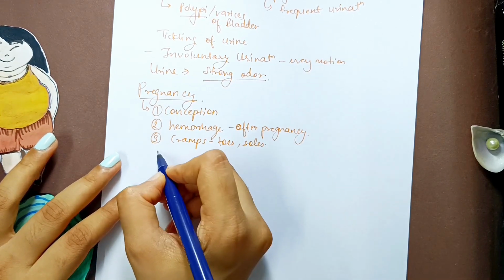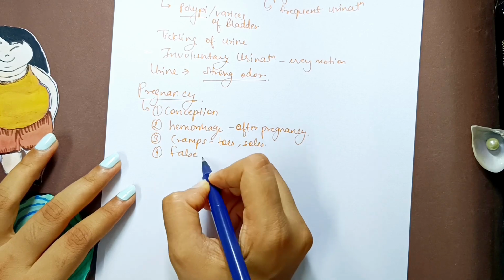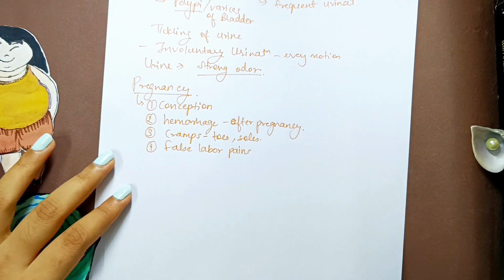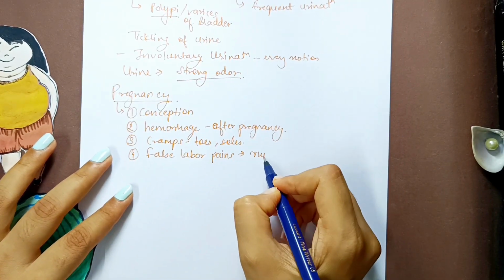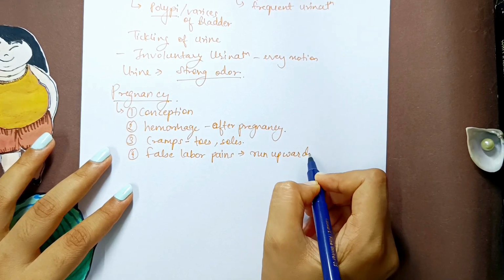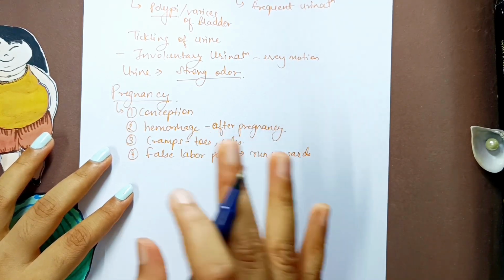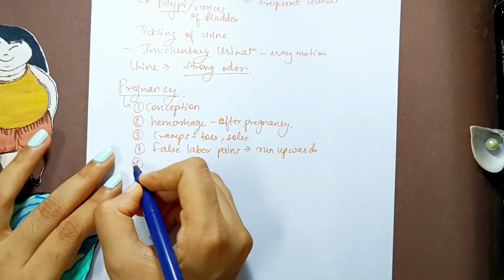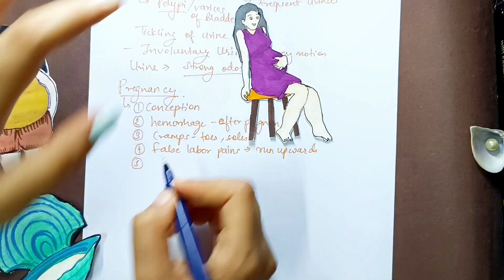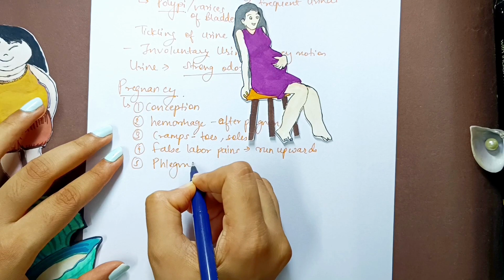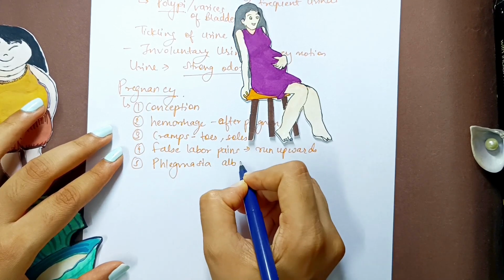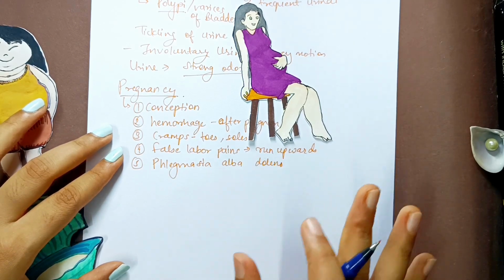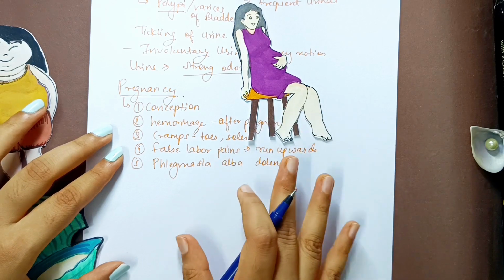And then we talked about an important point, which is false labor pains. In false labor pains we saw that these pains actually run upwards, and they will be deleterious to the mother and will reduce the strength of the mother and not be effective at all. And then we talked about phlegmasia alba dolens. You need not remember this for exams especially. It actually means edema of feet. You can write that only, the edema of feet in pregnancy.